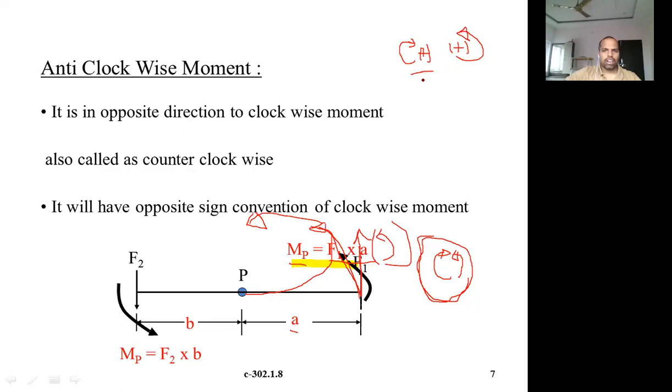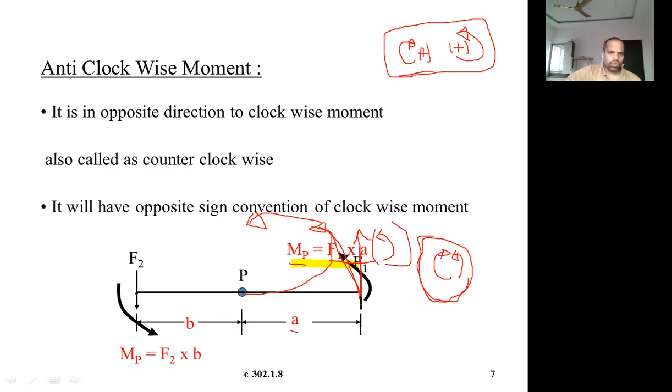So that is self-understood. That's what you have to mention before giving the sign convention. But directly don't put that plus or minus here. Without mentioning this sign convention, if you put plus or minus, that will create a little bit of confusion, right? So that's what you have to be careful about.